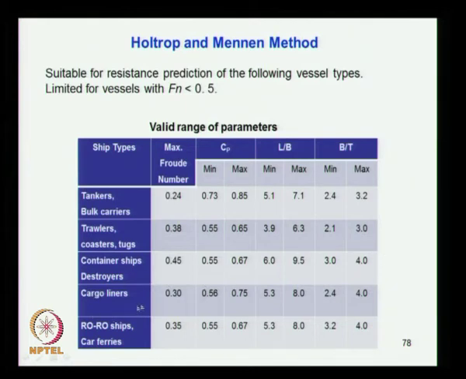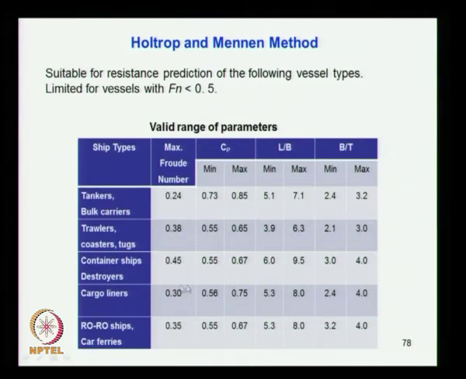Then cargo liners, relatively low velocity, 0.3 is the maximum Froude number limit for this method's application, and these are the ranges for the other parameters: Cp from 0.56 to 0.75, a bit of a wide range, L by B from 3.9 to 8, again a wide range, then B by T 2.4 to 4.